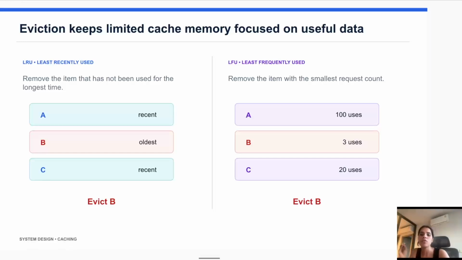So we will check which one is the least frequently used entry, and consider that data the best choice for removing. So the difference is simply that LRU checks when the data was last used, and LFU checks how many times the data was used. So these are the two cache eviction techniques.